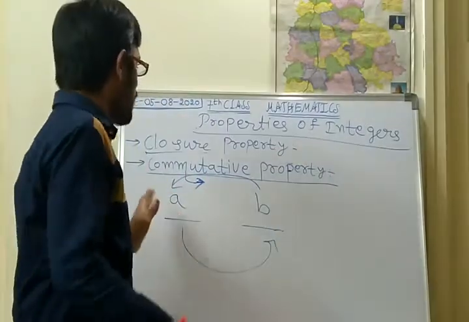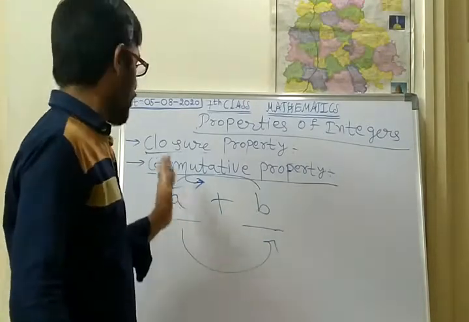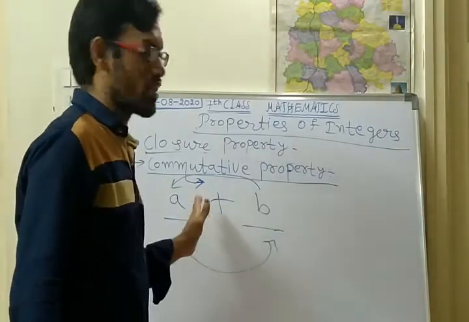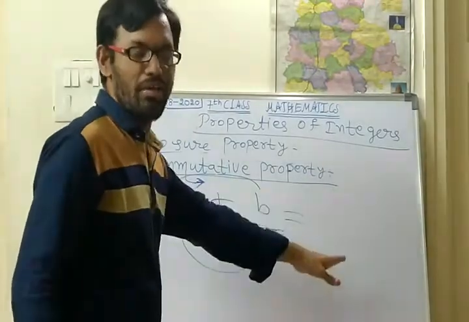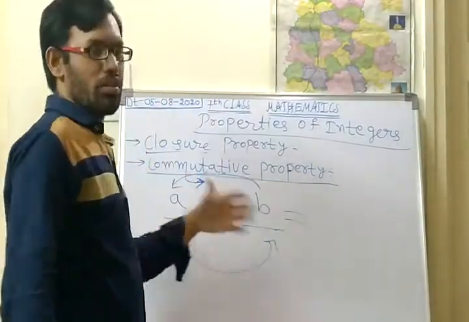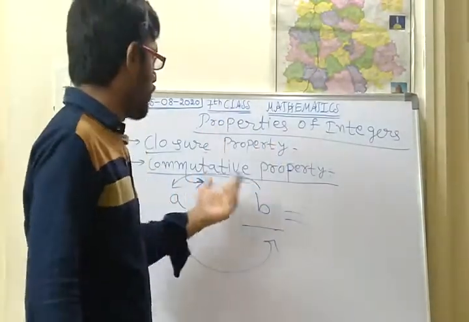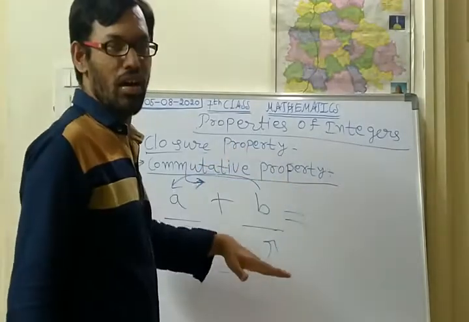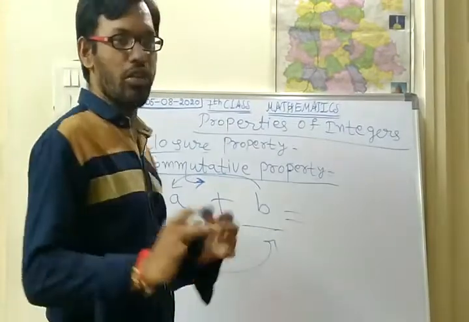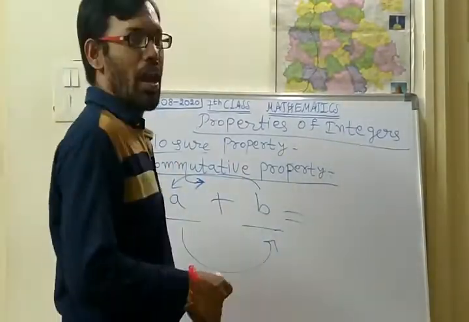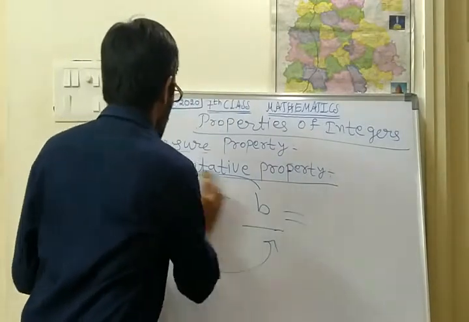So what will happen if we are changing the integers from first to second and second to first? Does the result remain the same or not? We have to see. If the result is same, this property is satisfied. If it is not same, if it is unequal, the property does not satisfy. We have to get that conclusion. So we shall have a trial method for this property.